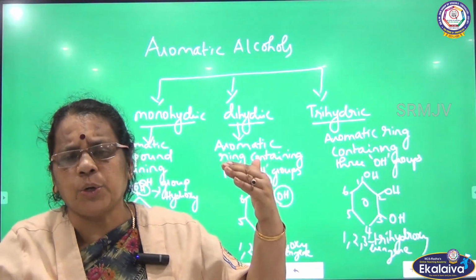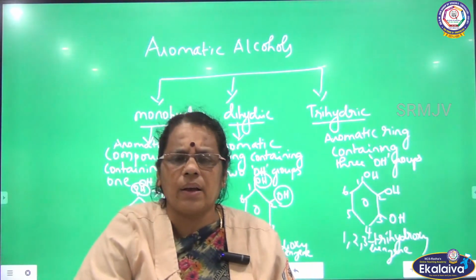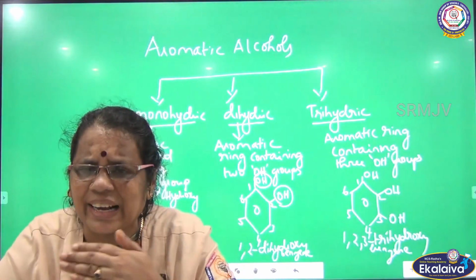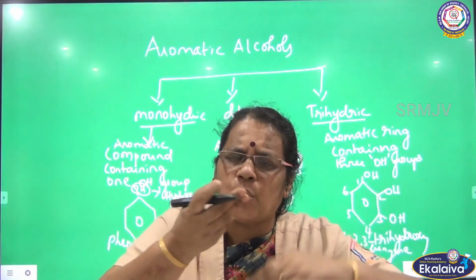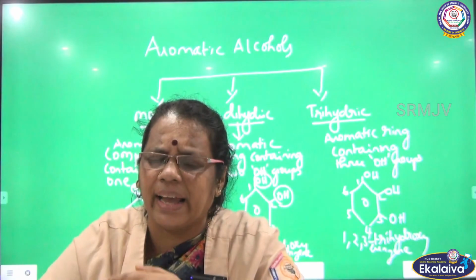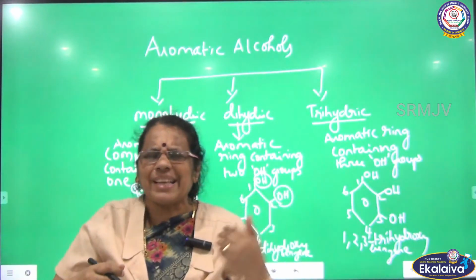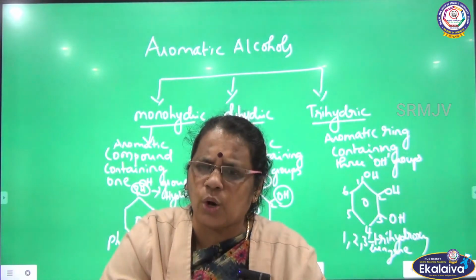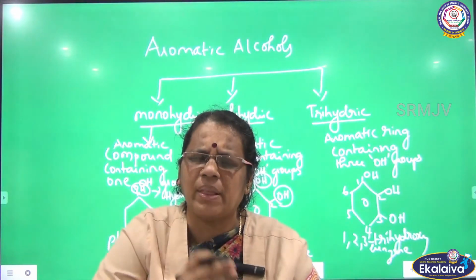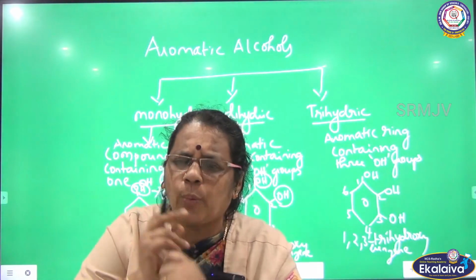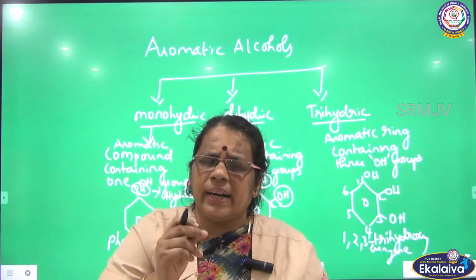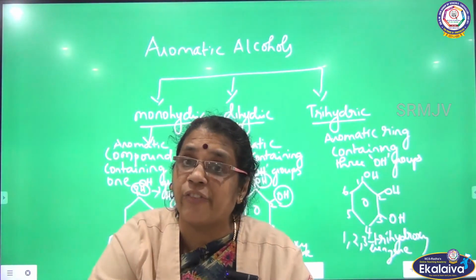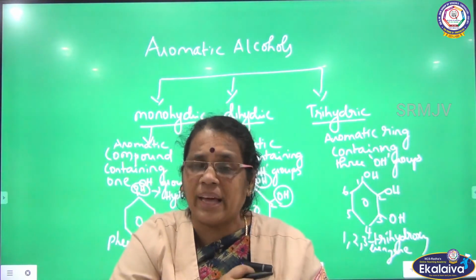After that, I started to classify the aromatic alcohol into other classifications. Aromatic alcohols are further classified into aromatic monohydric, aromatic dihydric and aromatic trihydric. What is aromatic monohydric? When an OH group is attached to the benzene ring. Aromatic means the presence of a benzene ring. When only 1 OH group is attached to the aromatic ring, it is an aromatic monohydric alcohol. The very familiar example I gave, phenol or hydroxybenzene, where the parent is benzene.